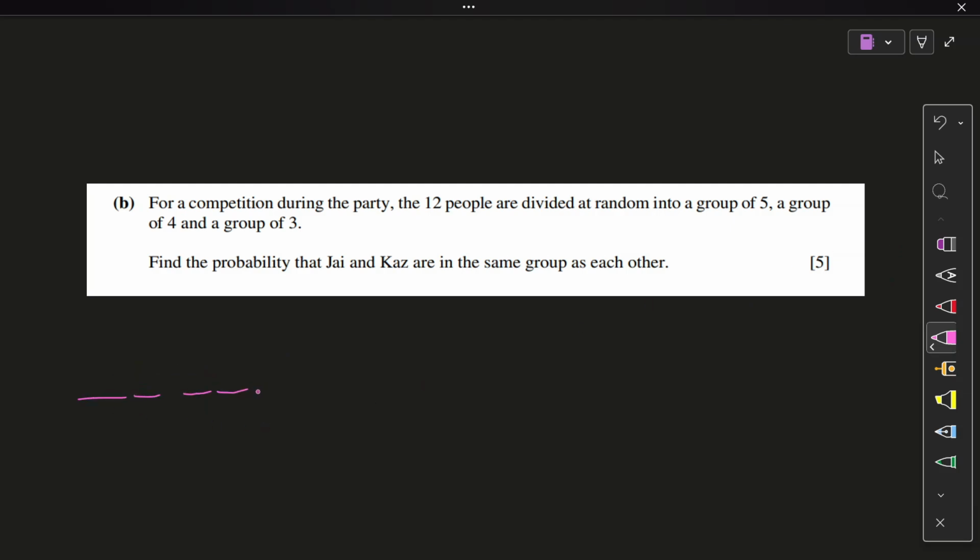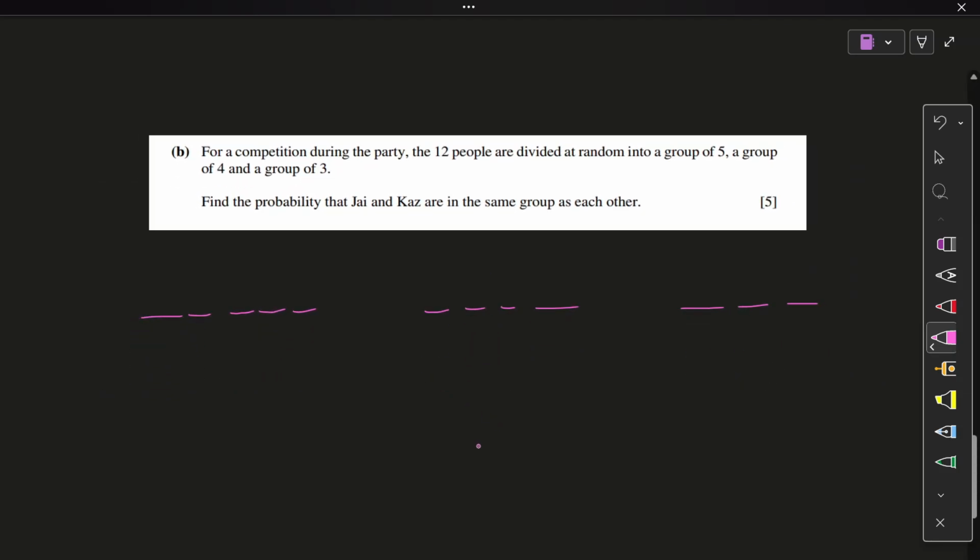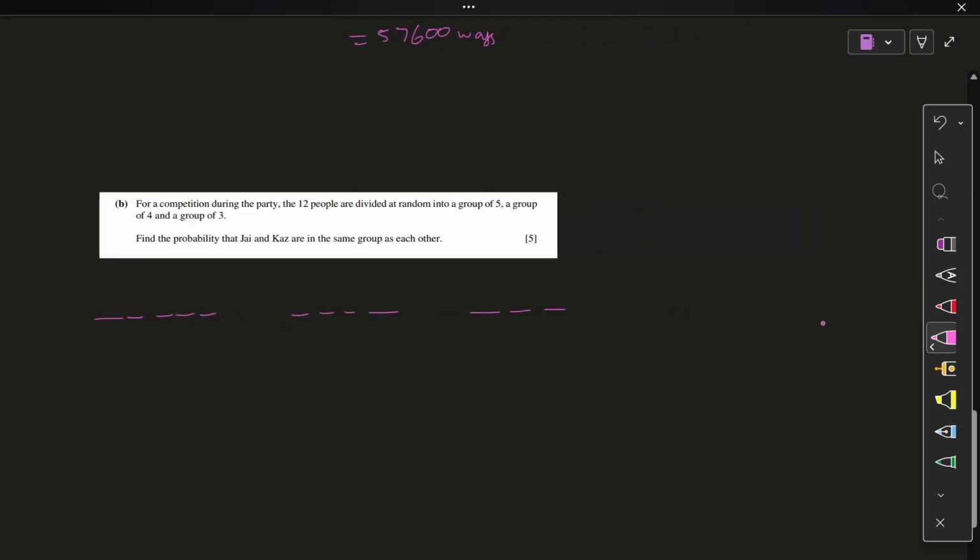1, 2, 3, 4, 5. 1, 2, 3, 4. 1, 2, 3. Three groups: 5, 4, 3. Now J and Kaz have to be in the same group as each other, and we have to find the probability. Great. Now let's do a thing over here.